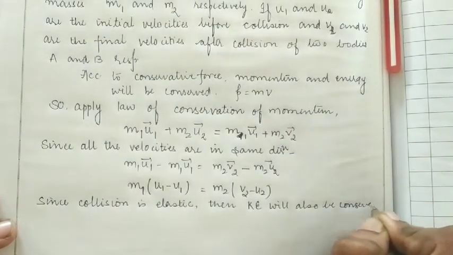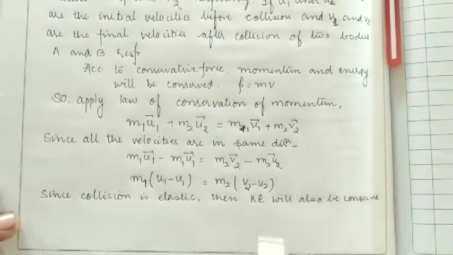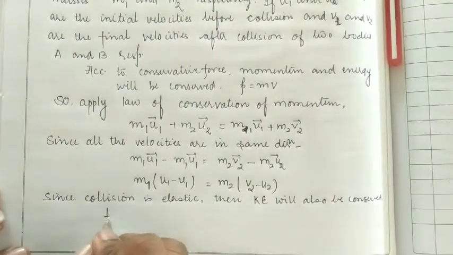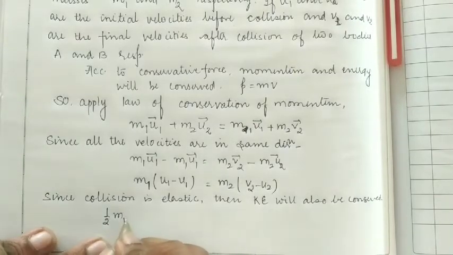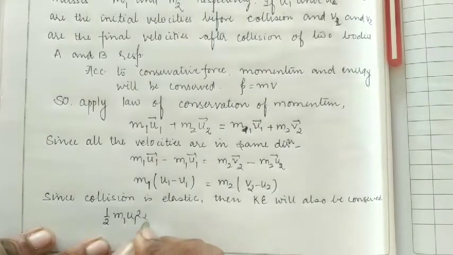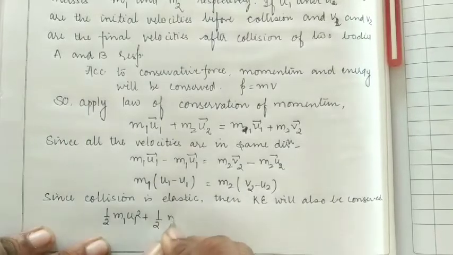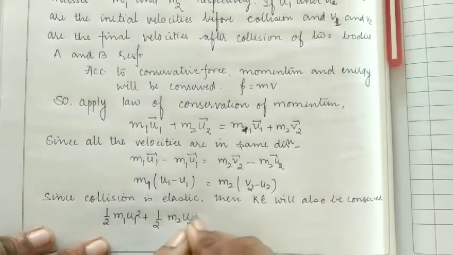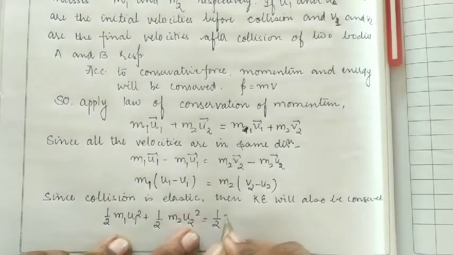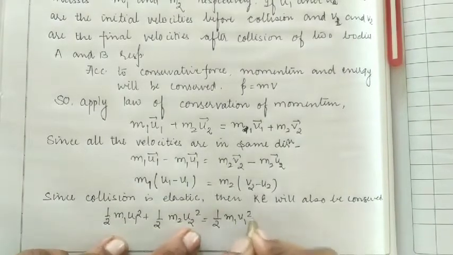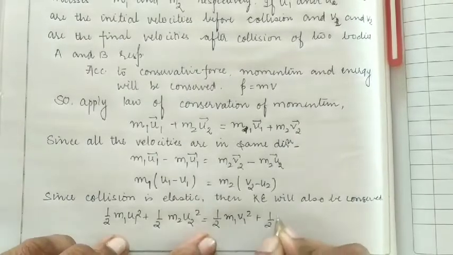So we can write that half m1 u1 square plus half m2 u2 square is equal to the final kinetic energy, half m1 v1 square plus half m2 v2 square.